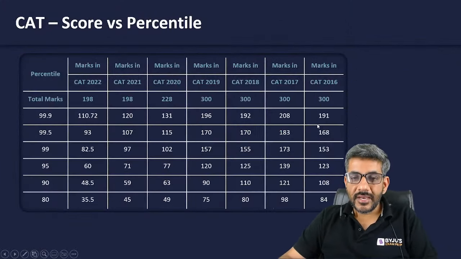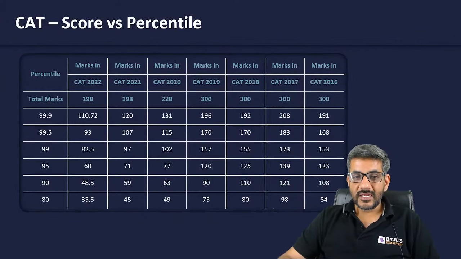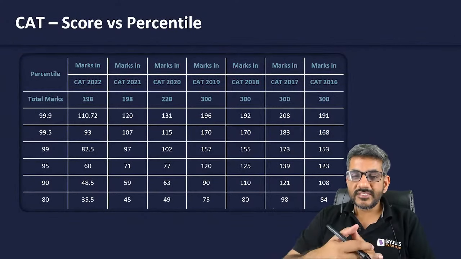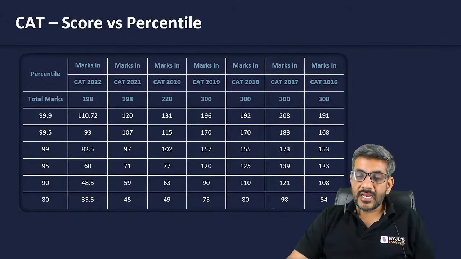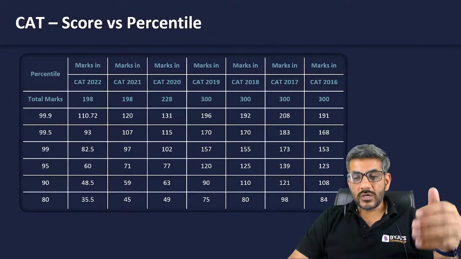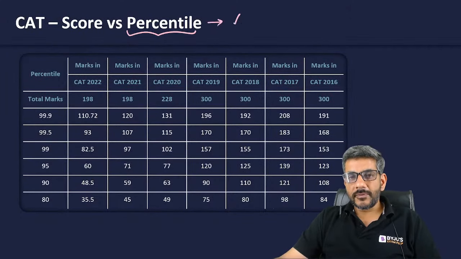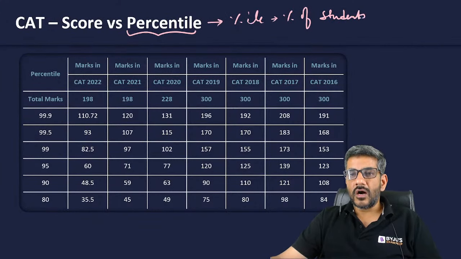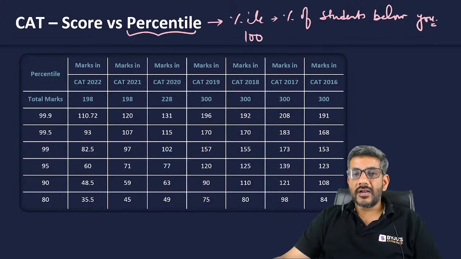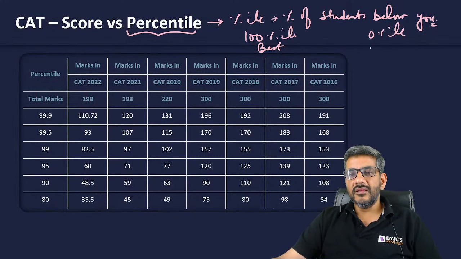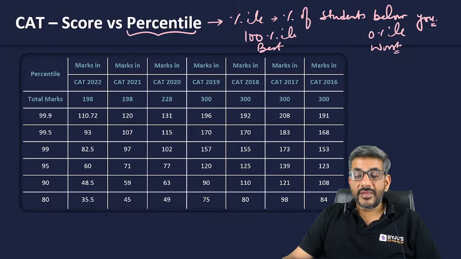Okay. Now, let's talk about score versus percentile. We have seen that the exam duration is this, the section duration is this. For every right answer and wrong answer, how many marks do you get? At what score, what kind of percentile do we get? For that, first of all, you need to know what percentile is. Percentile is basically the percentage of students who are below you. So 100 percentile is the best percentile in the exam, and 0 percentile is the worst. Here it tells you at what percentile, what score you should be having.